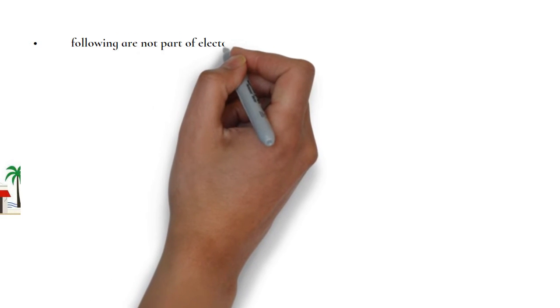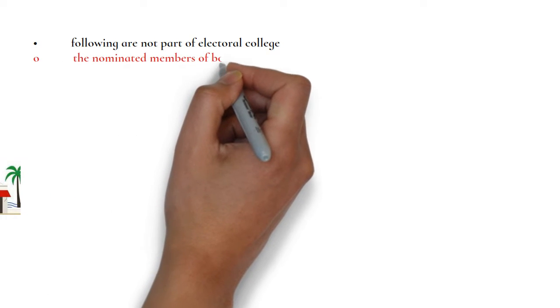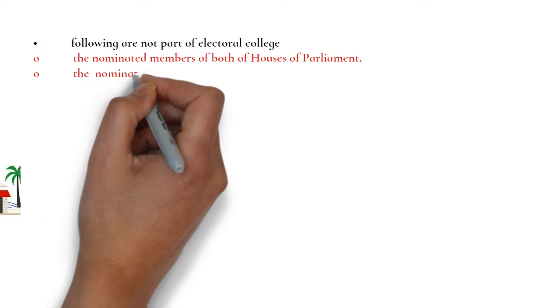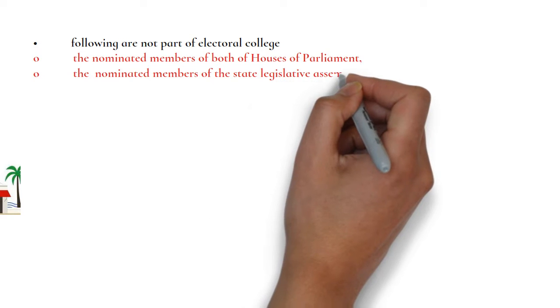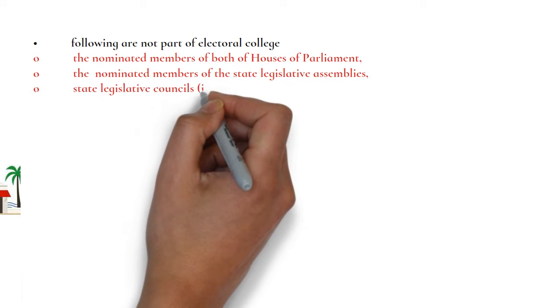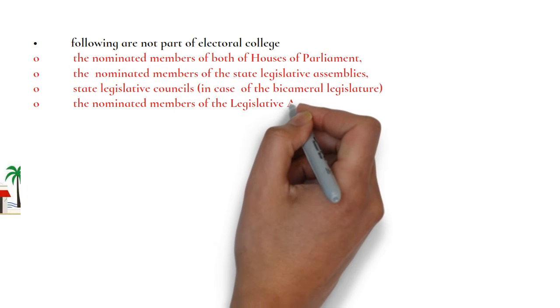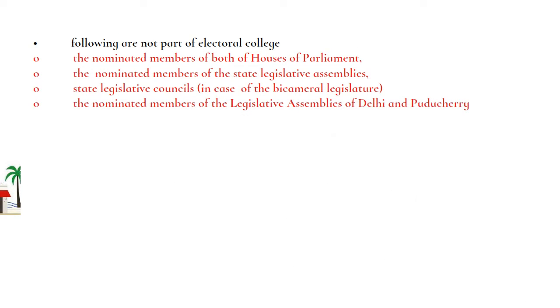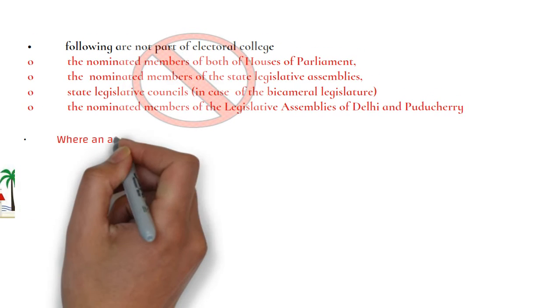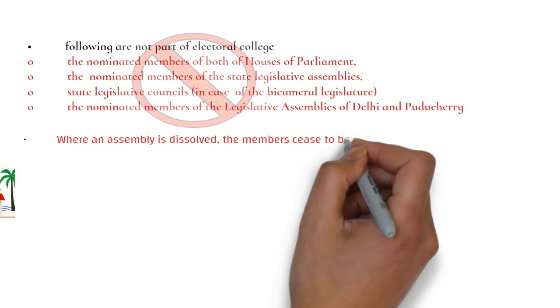Note: nominated members of both the houses of parliament, nominated members of state legislative assemblies, state legislative councils in case of bicameral legislature, and nominated members of legislative assemblies of Delhi and Puducherry do not take part in the presidential election. Also, where an assembly is dissolved, members are not allowed to take part in the presidential election.